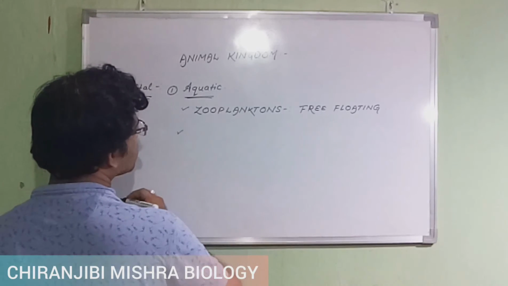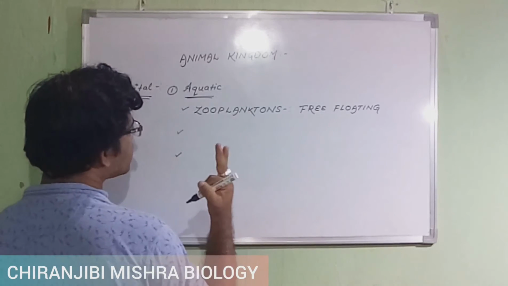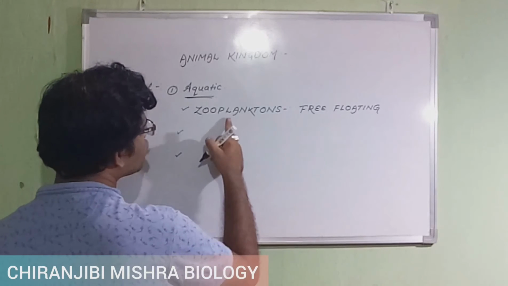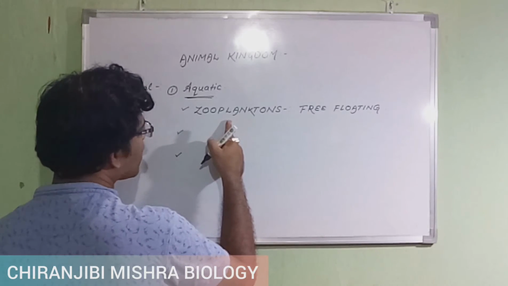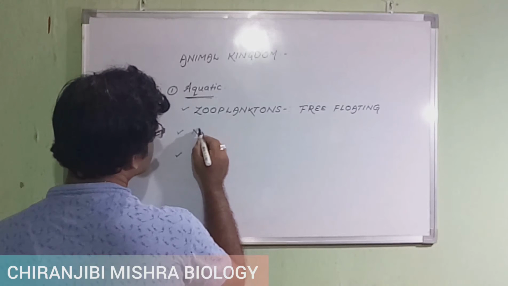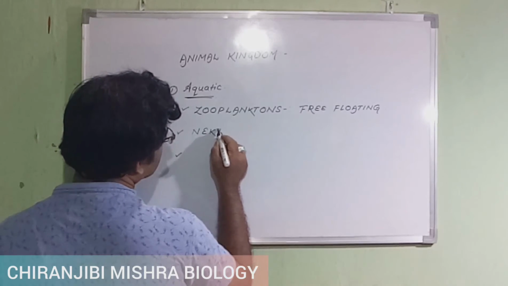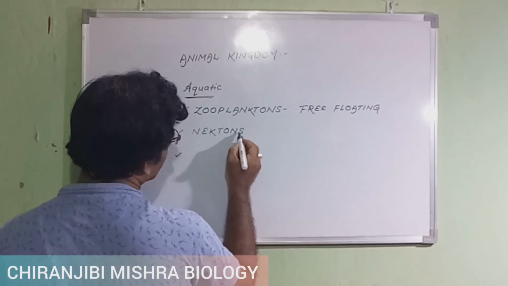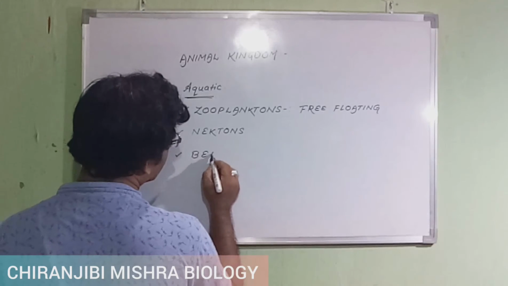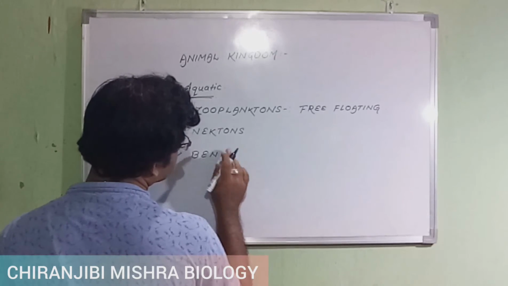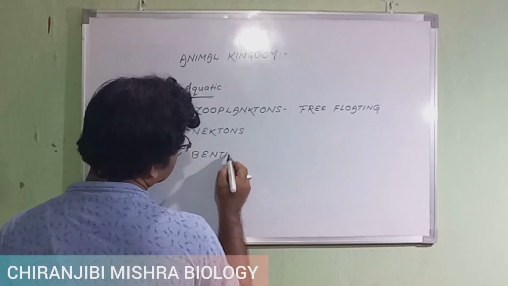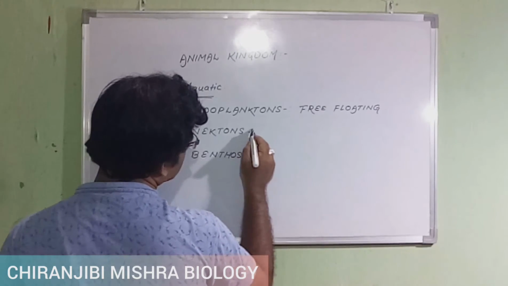Point number two and point number three. In total, three types of aquatic organisms are there: zooplanktons, then nectons, and point number three, benthos.